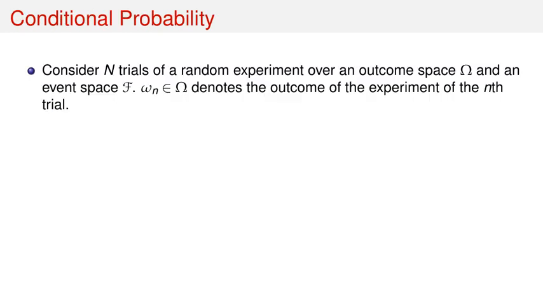Now let's move on to conditional probability. Consider n trials of a random experiment with outcome space omega and event space script F. Let omega_n in omega denote the outcome of the nth trial. Let A and B be two events in script F. We can count N(A), N(B), and N(A ∩ B) as the number of occurrences of these events in n trials.